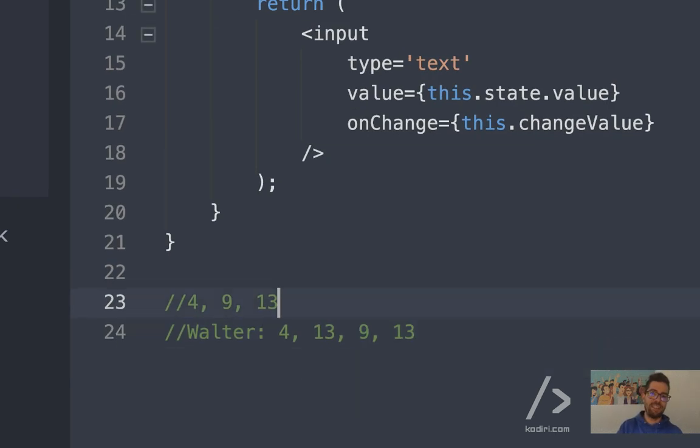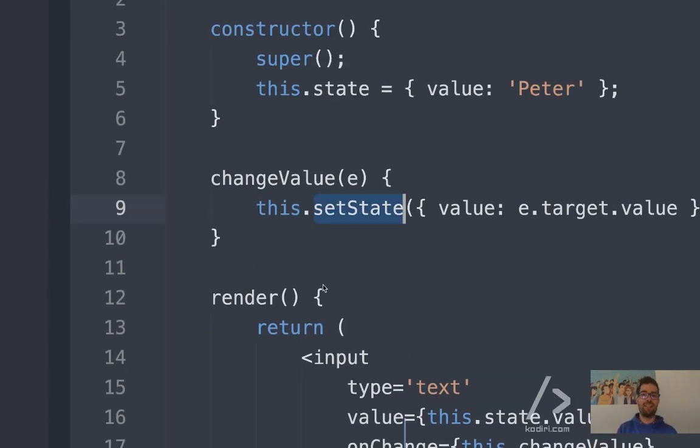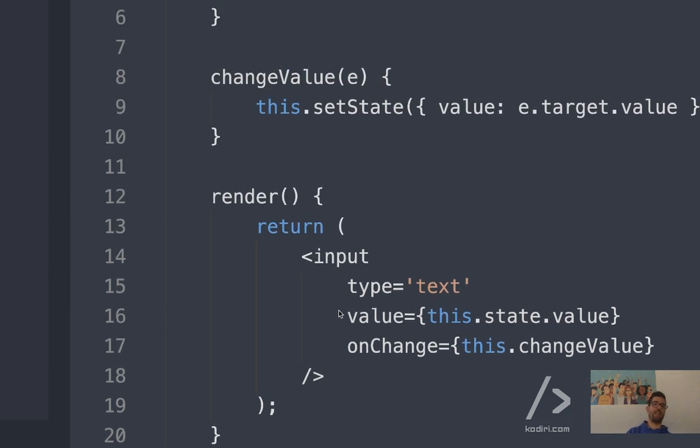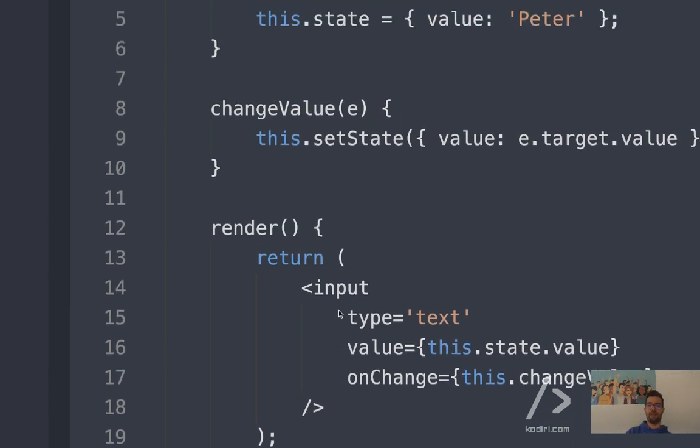Remember what we explained yesterday. Every time you invoke setState, the component will be re-rendered. That's the reason why you change the state, because you want to refresh the user interface. Even though I will accept that solution as valid, if you get a question in your interview, you may argue that. And the reason is, how is the user typing? Generally speaking, when you interact, you type with your fingers, right? That means that you put one character at a time.